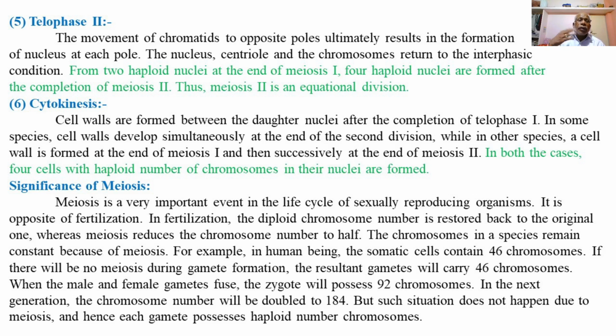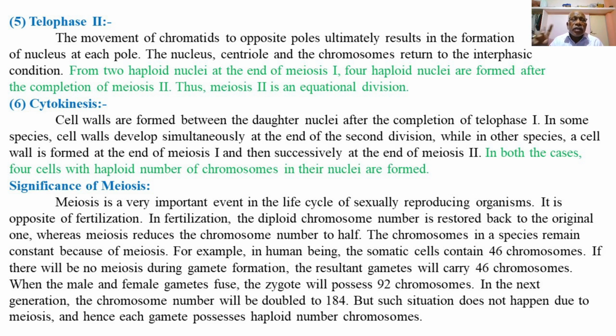When the male and female gametes with 46 chromosomes fuse, the zygote would contain 92 chromosomes. In the next generation, the chromosome number would double to 184. But such a situation does not occur due to the process of meiosis.